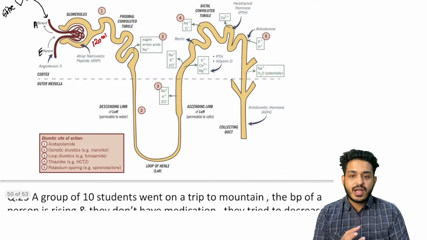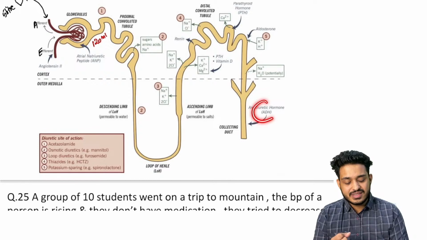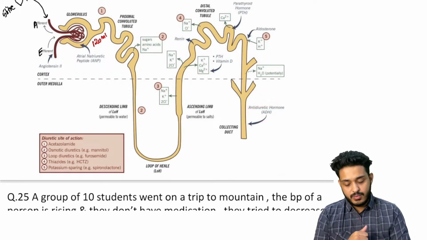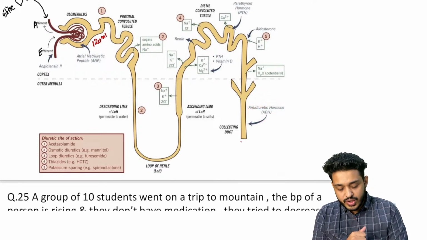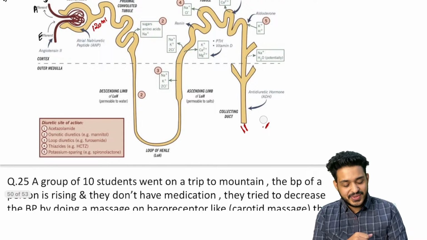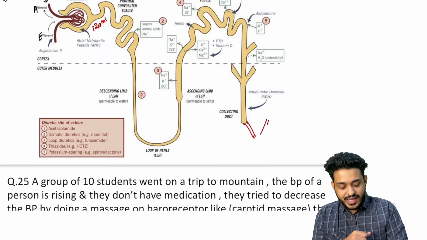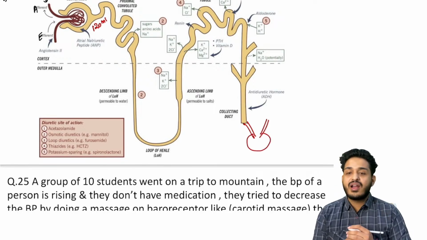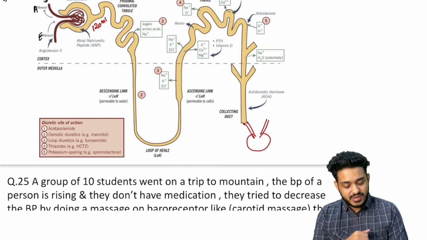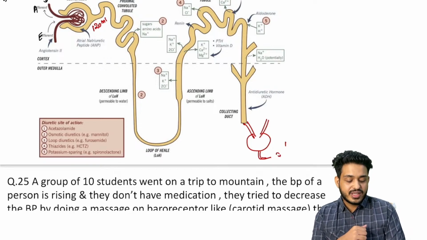I've taught you about the collecting duct, two cells. The upper part will be principal cells, and for the lower part we are discussing the antidiuretic hormone, right? So ultimately, you are going to have those two ureters coming out, and those two ureters will be draining the urine directly into the bladder. And remember, I have already shown you the bladder. After that bladder, what is going to come is your urethra, and this urine is going to come out. And how much is the urine that is going to come out?